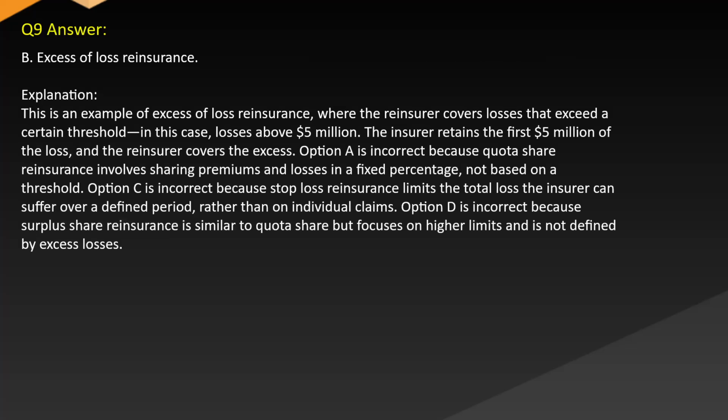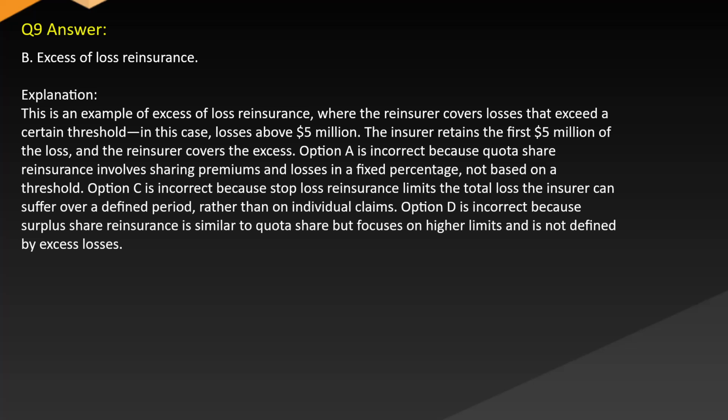Answer: B. Excessive loss reinsurance. Explanation: this is an example of excessive loss reinsurance where the reinsurer covers losses that exceed a certain threshold, in this case losses above $5 million. The insurer retains the first $5 million of the loss and the reinsurer covers the excess.